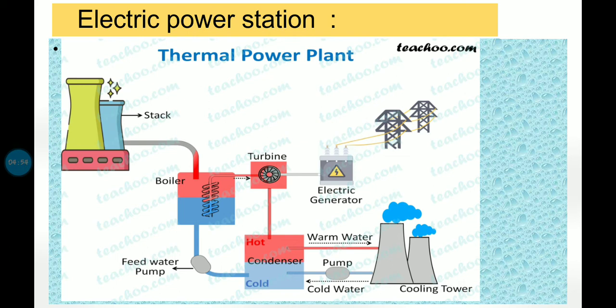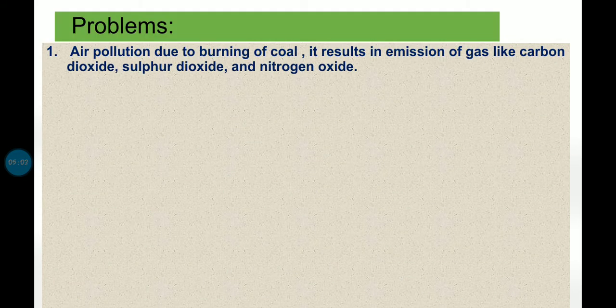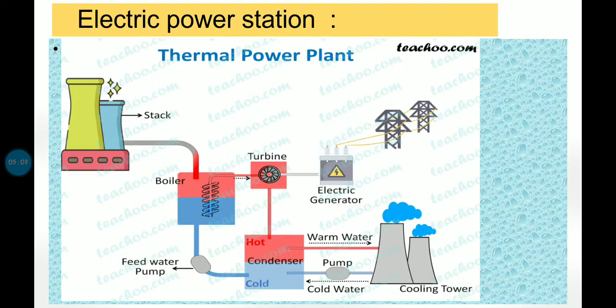Okay, so in here if you will see, the chemical energy in coal is converted and used for thermal energy. Then this energy is transformed into kinetic energy in the form of steam. The kinetic energy is then transferred to the turbine, and then we get electrical energy.